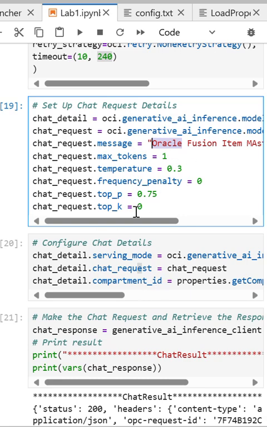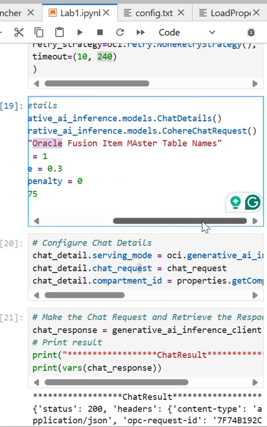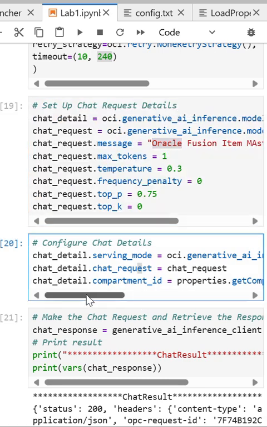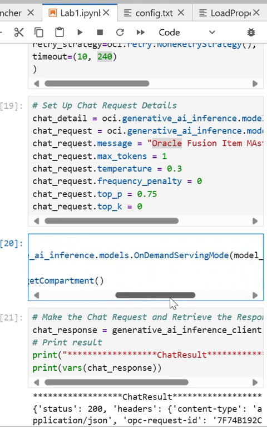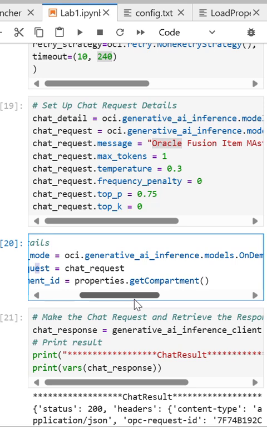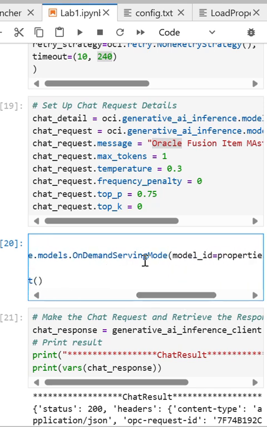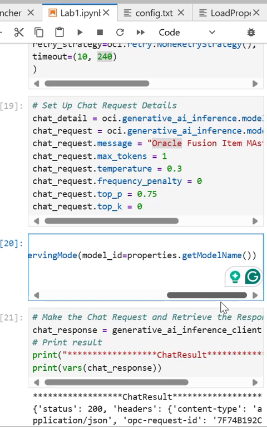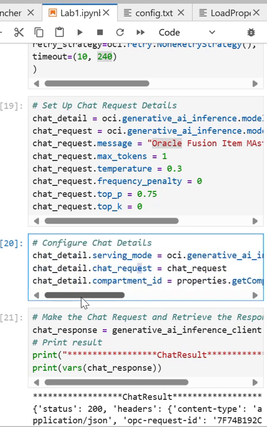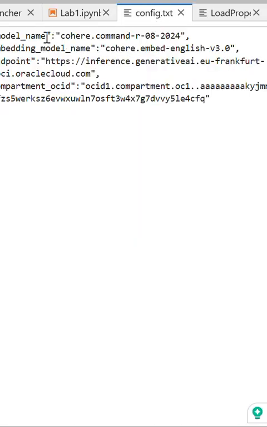Then eventually all those parameters will pass to another code block, which is the serving mode. So here it is reading the model from Cohere, which is on demand. That means you no need to set up, and it's read from the properties file. In the properties file, the Cohere model is already mentioned. You can look here, this is the model name.